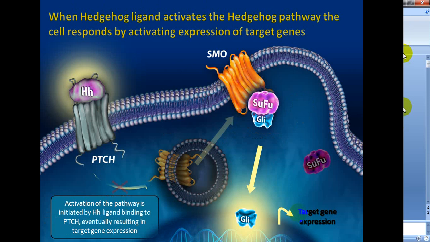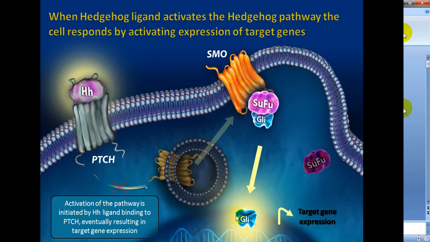When hedgehog ligand activates the hedgehog pathway, the cell responds by activating expression of target genes. Now here, in presence of hedgehog, this patched cannot inhibit this SMO.